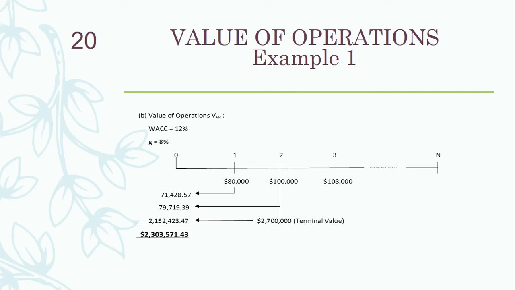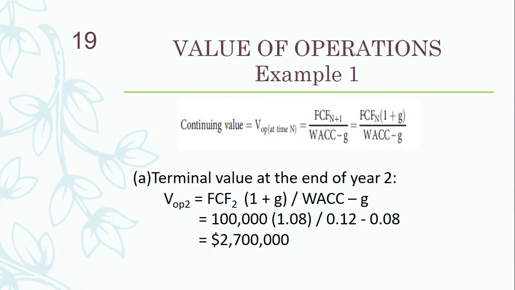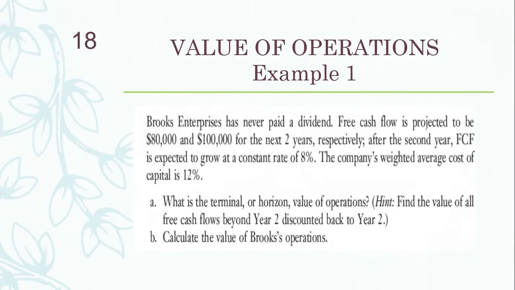Okay, so the next step is just to add these present values of all the future expected free cash flows, and we get the value of operations for this firm, 2,303,571.43. So that is example number 1 that we considered. In example 1, these were the two requirements: in the given scenario we have to calculate the terminal value and the value of operations.